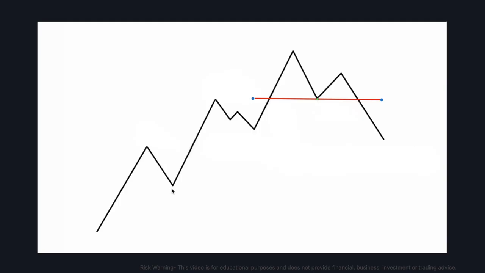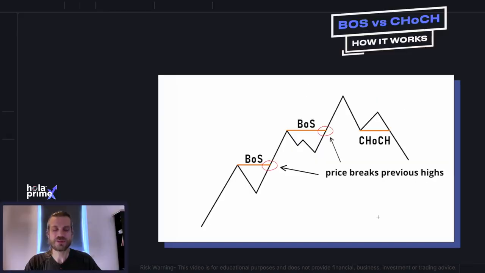So we have a higher high, higher low, higher high, higher low, consistent breaking of structure until finally the price action descends below its previous higher low to put in a lower low. And that line here represents a change of character, a confirmed move from an uptrend to a downtrend. So just to recap, whilst this uptrend is strong, we are consistently getting break of structure signals, which give us the confidence that this trend is going to continue.